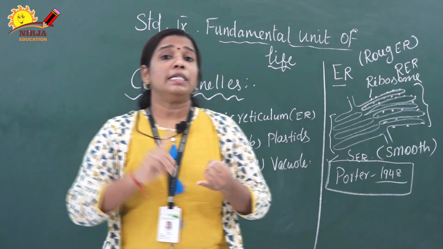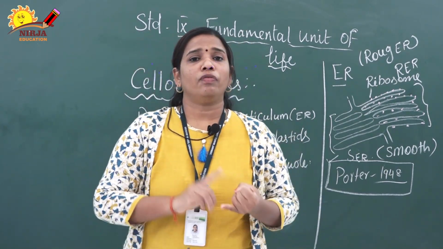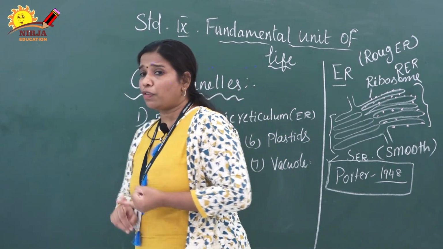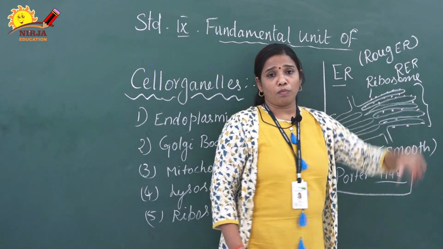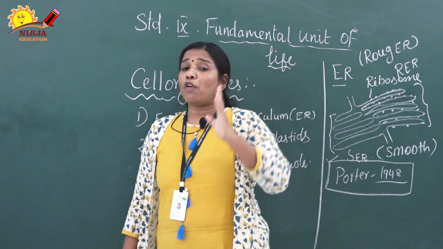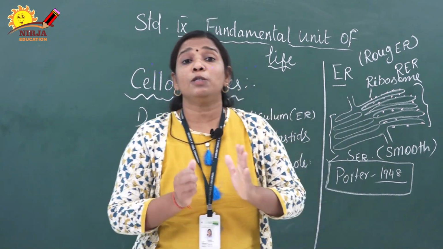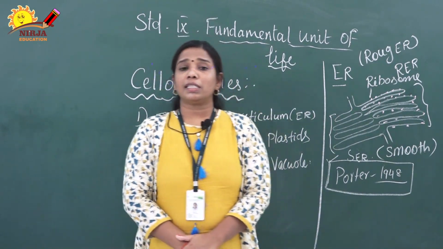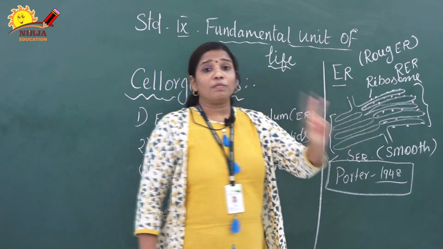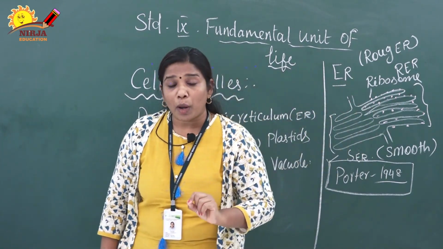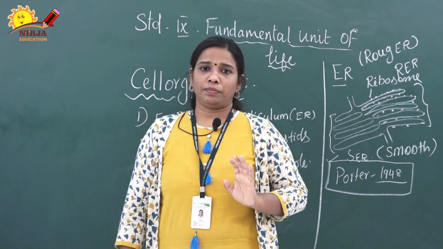The main function is transportation of material in and out of the cell. The second function is it provides the site for ribosomes. Normally, ribosomes synthesize protein. So the second function of the endoplasmic reticulum is it provides the site for protein synthesis.